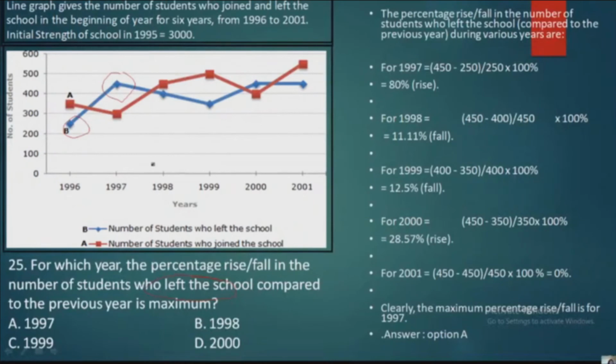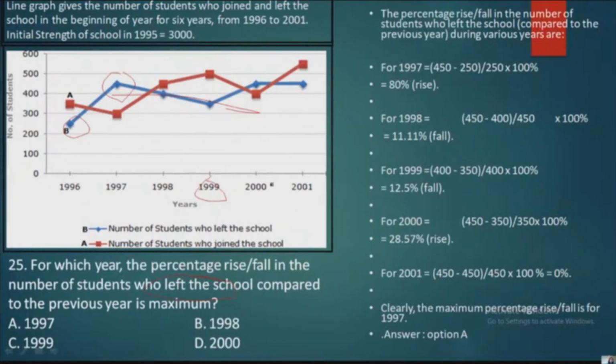Next, in 1998, it would be 450 minus 400 divided by 450, that is 11.11% of fall. Next, in 1999, you have to again calculate the fall. So you can observe that it is falling down. So 400 minus 350 divided by 400 whole into 100%. So you will get 12.5%.